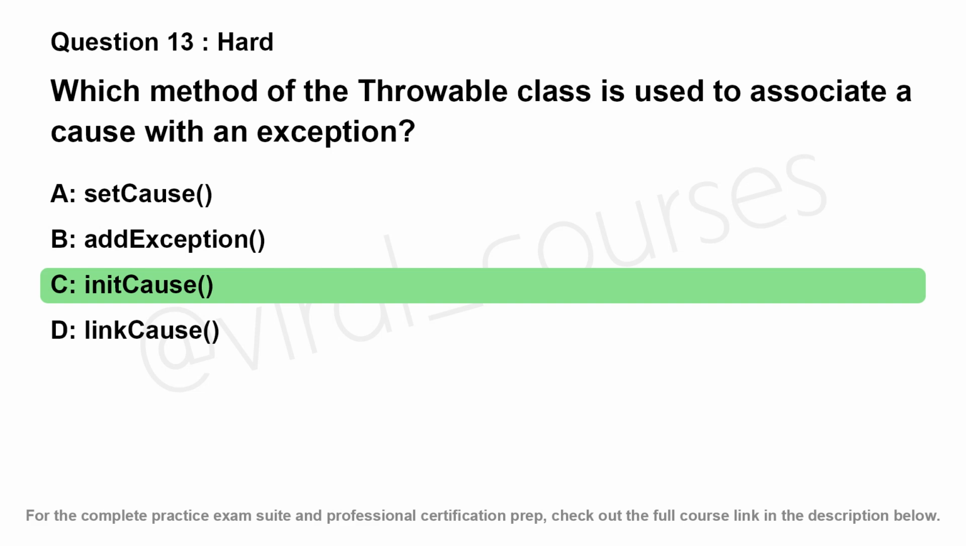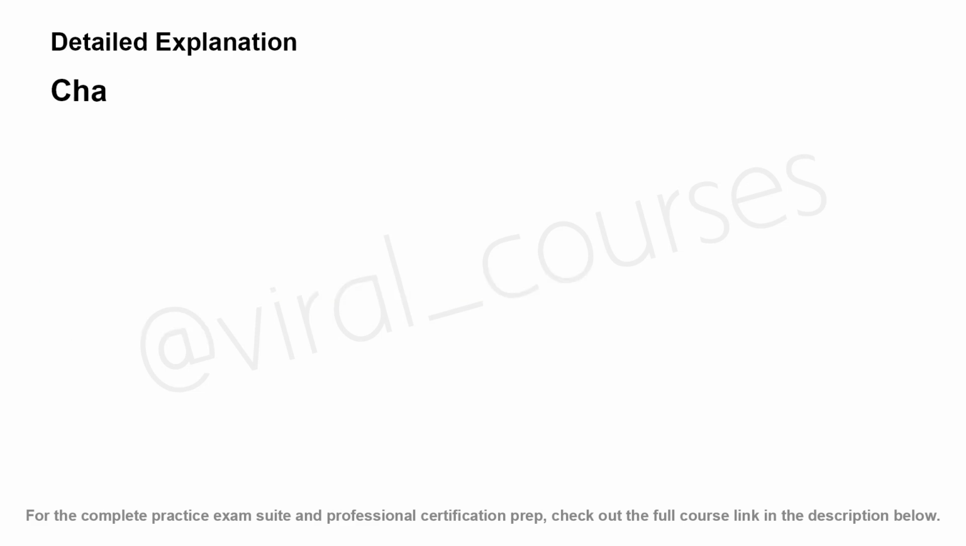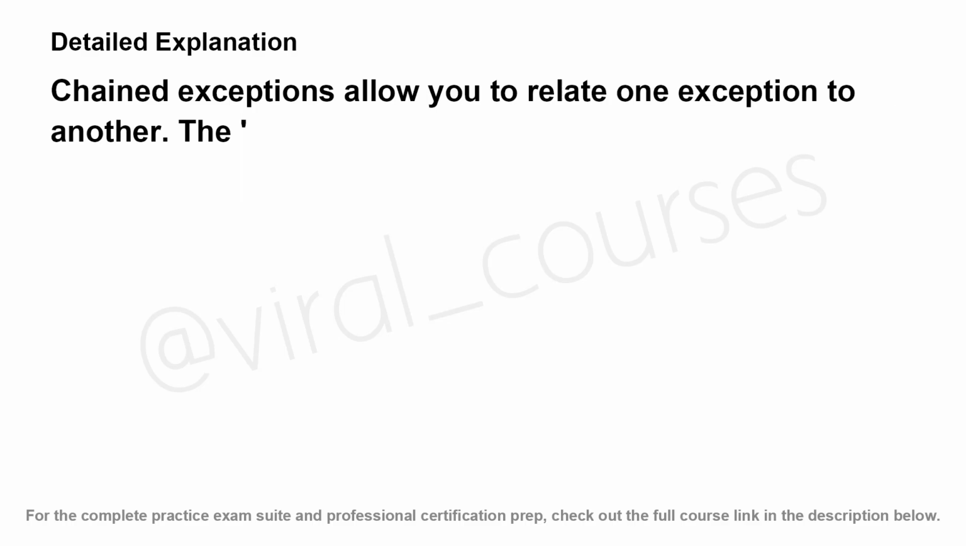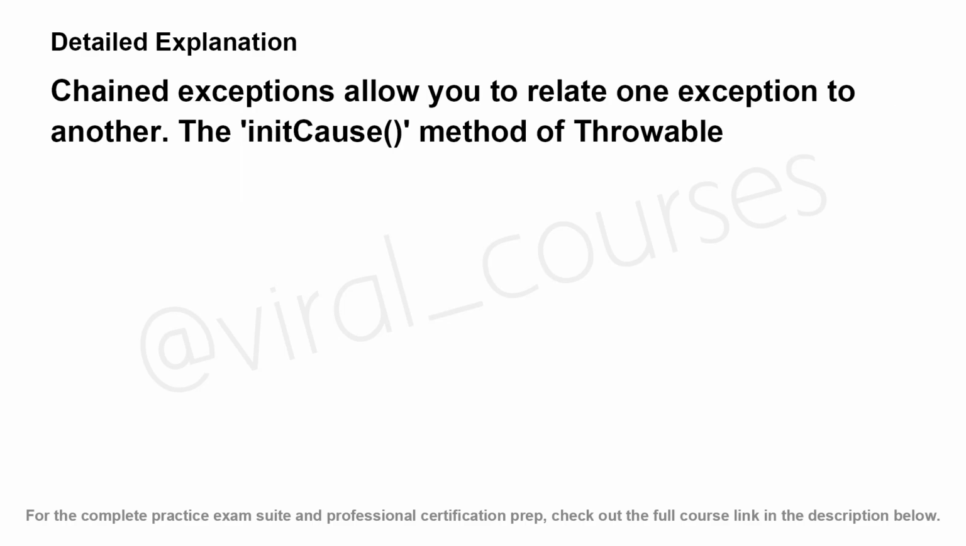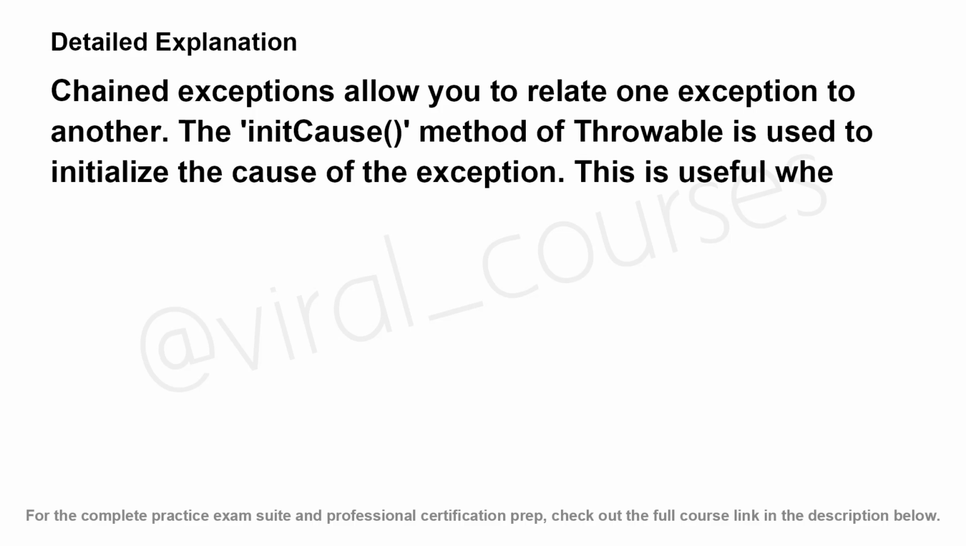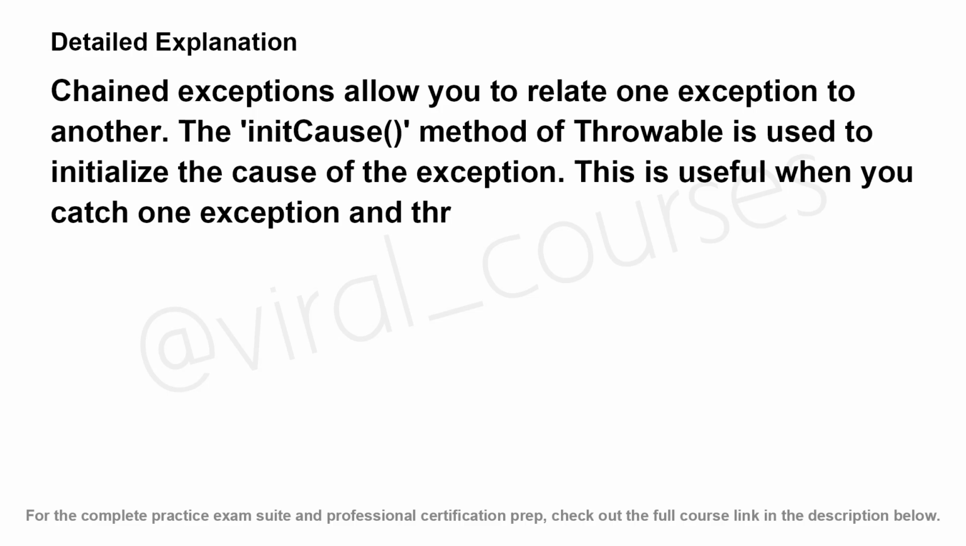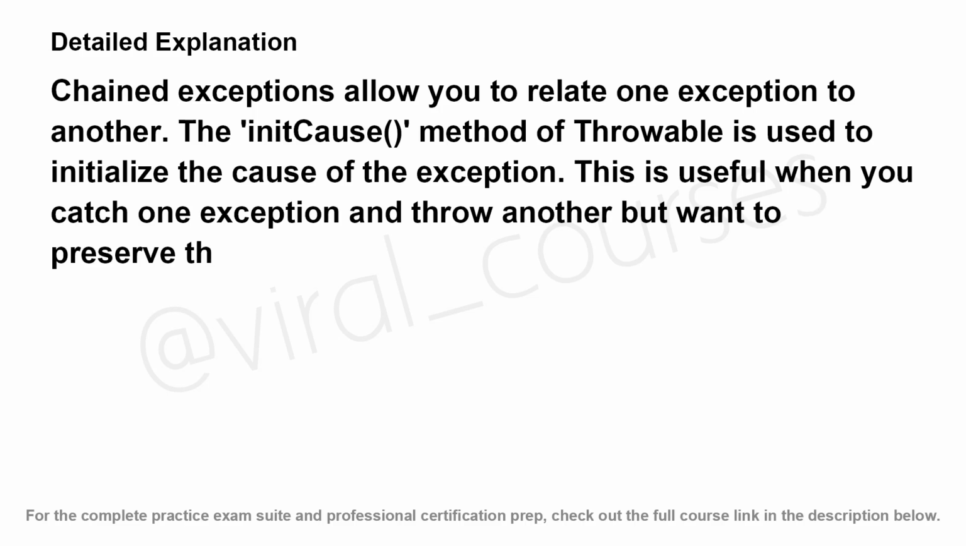The correct answer is C. Chained exceptions allow you to relate one exception to another. The initCause method of Throwable is used to initialize the cause of the exception. This is useful when you catch one exception and throw another but want to preserve the history of what actually failed.